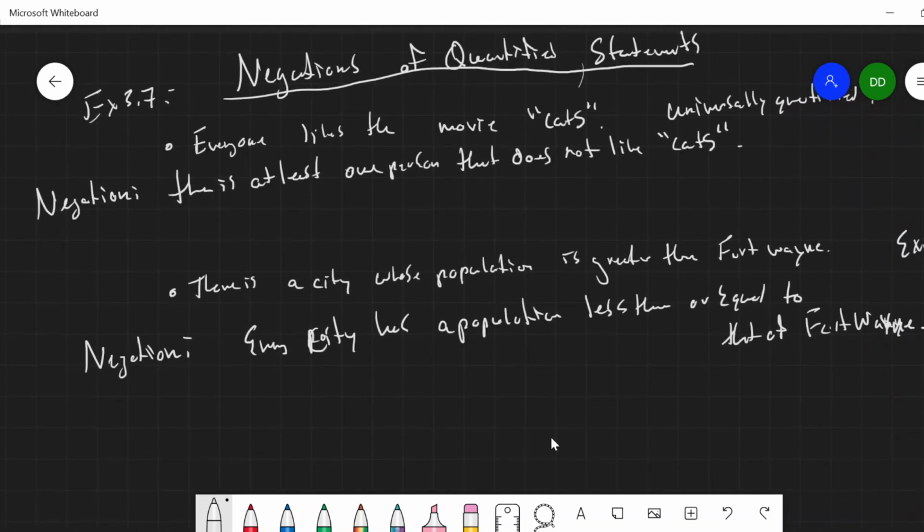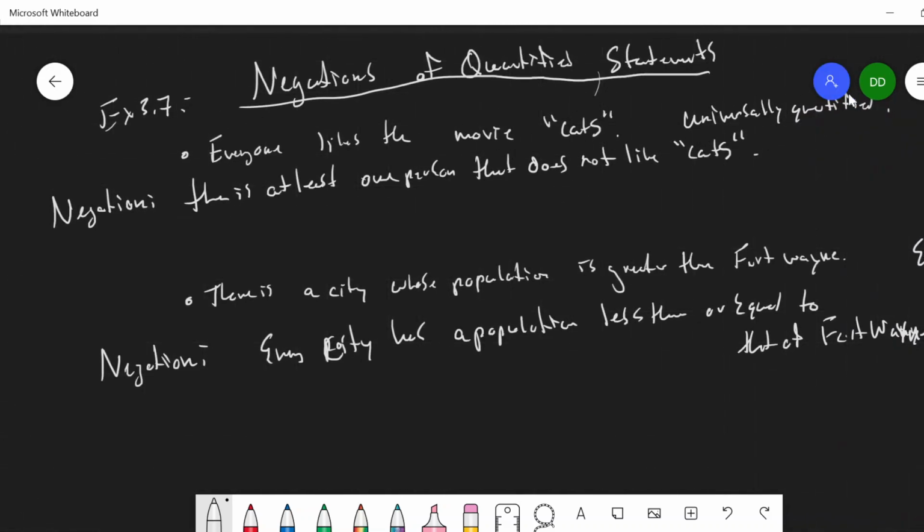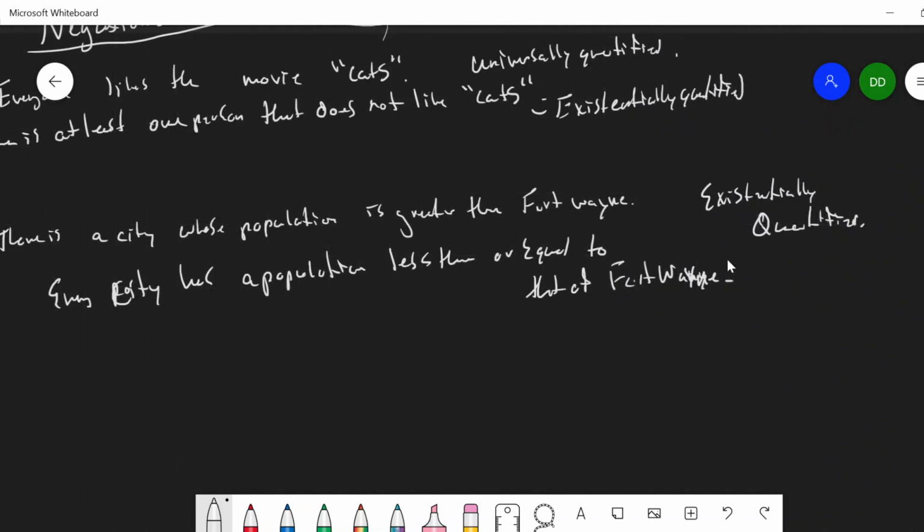So, okay, a couple things here to note. In this universally quantified statement, the first one, everyone likes the movie Cats, the negation of this was an existentially quantified statement. There exists at least one person. There's at least one person that does not like Cats. So this is existentially quantified. And then down here, when we had the existentially quantified statement, we wanted its negation, it became every city has a population. And so this was universally quantified.